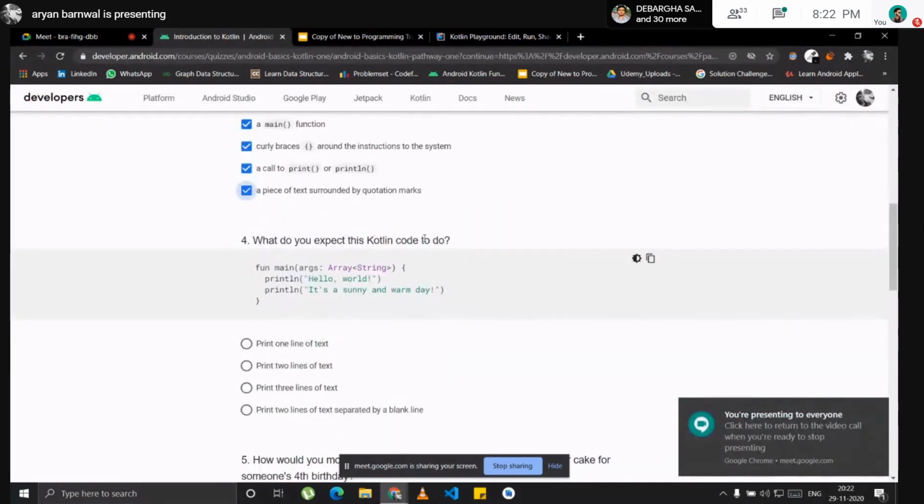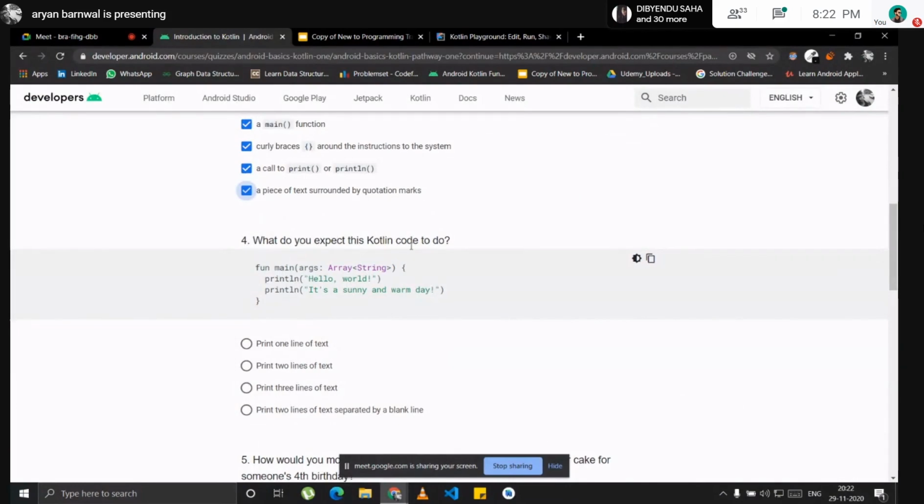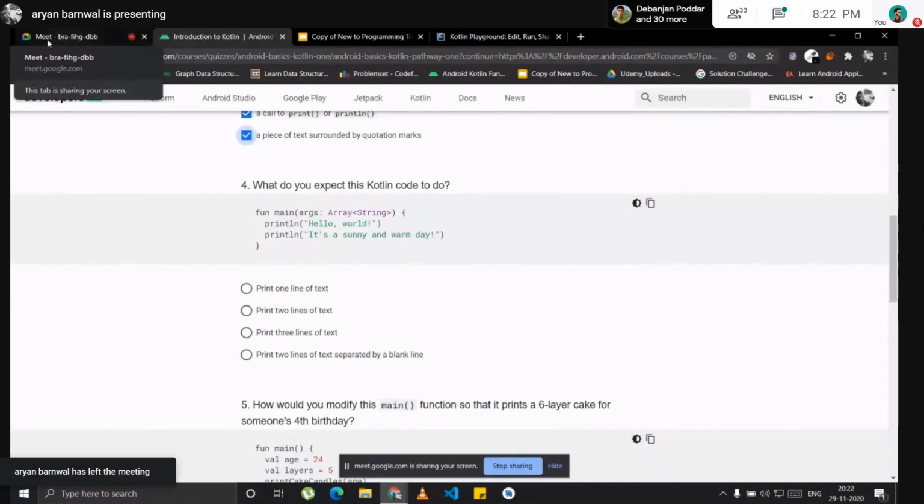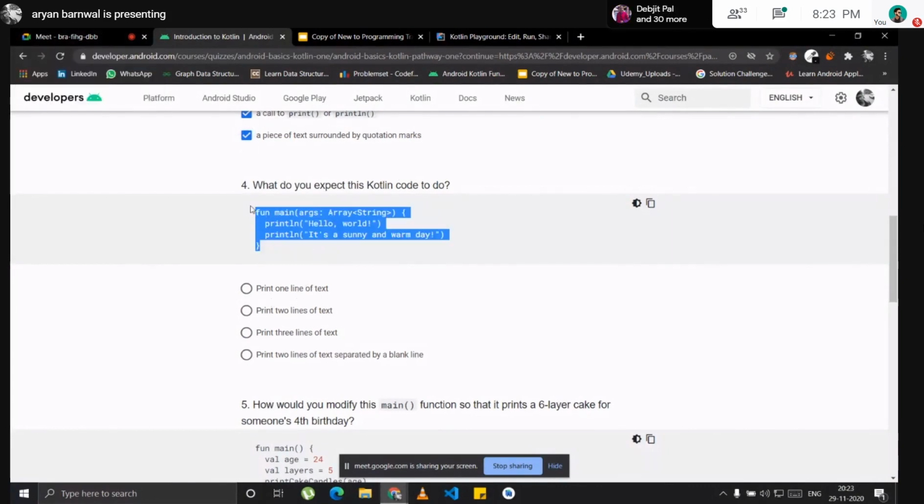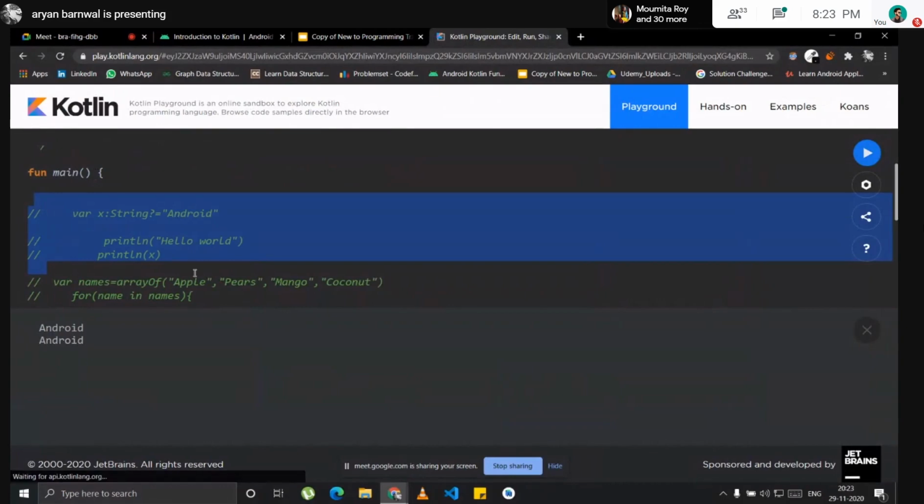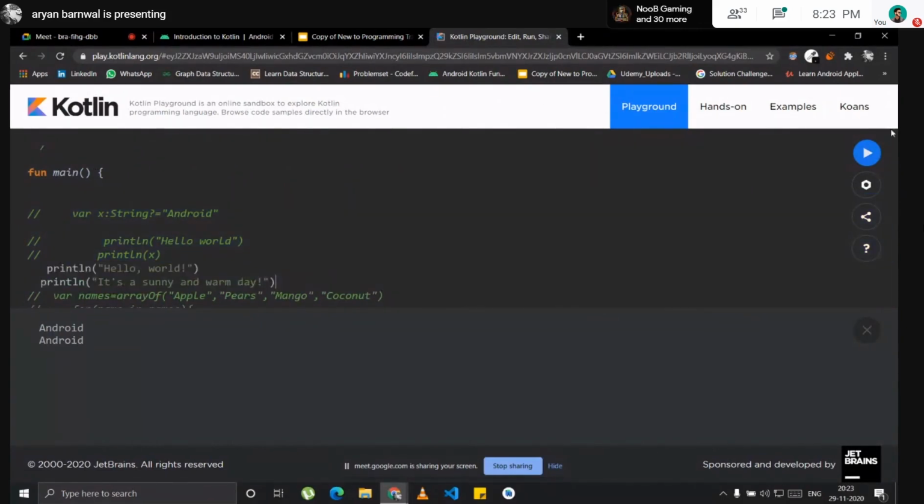So what do you expect this Kotlin code to do? Can anyone unmute yourself and say what this Kotlin code is supposed to do? Would print 2 lines of text, I guess. Print 2 lines. Okay, 2 lines of text. Yeah, let's try this. I will just take the main body and print it here. I can comment it down. Let's see if it works or not. Yeah, it prints 2 lines of text.